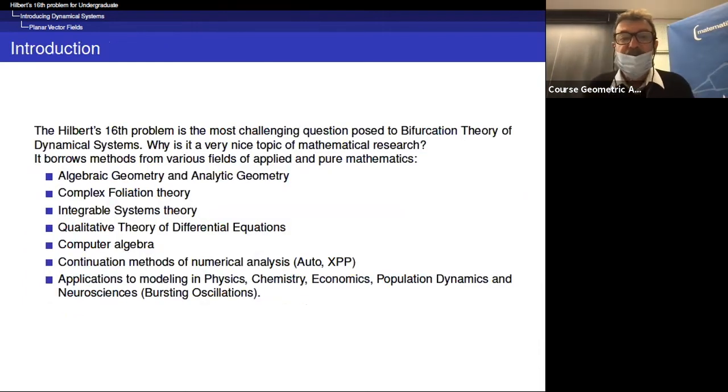Okay. Now I am at this point where I can define the Hilbert 16th problem and present it. This is the most challenging question, in my opinion, posed to the bifurcation theory of dynamical systems. Why is it a very nice topic of mathematical research? Because it borrows methods from various fields of pure and applied mathematics.